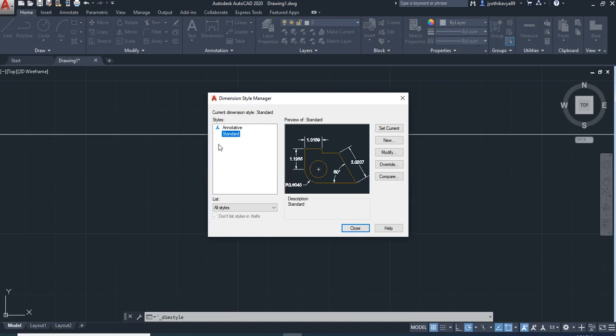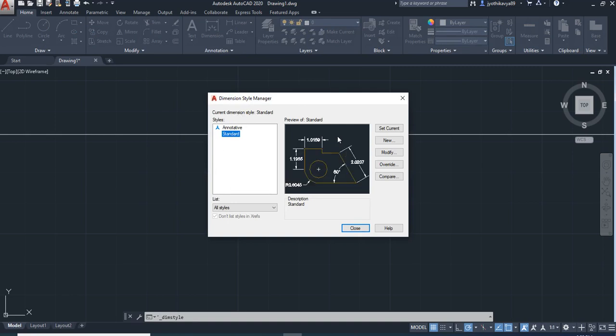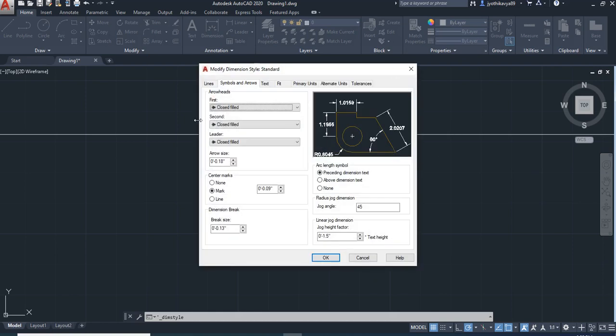Here. So this is the style. The standard is the style which is followed by my present drawing. You need to modify this. Just press on modify. It will lead to another window.